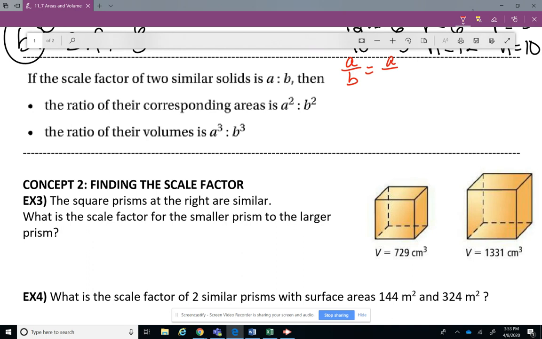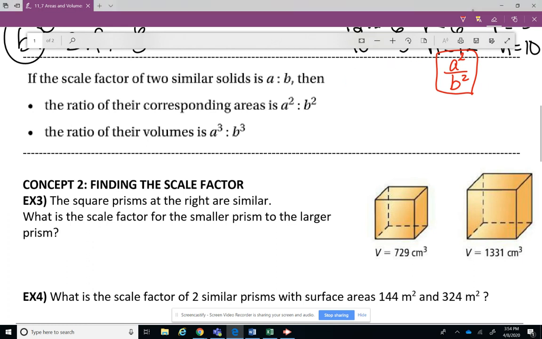The perimeter of a 2D figure over the perimeter of a 2D figure. Then we could say the area of a 2D figure over the area of a 2D figure would be A squared over B squared. All that should be similar. These two right here, A/B, is the scale factor.